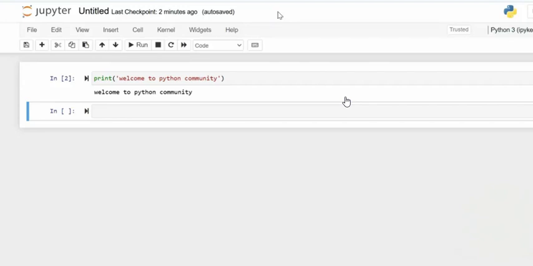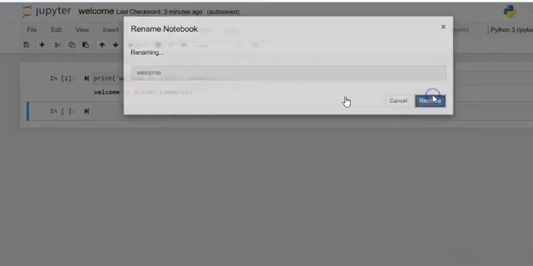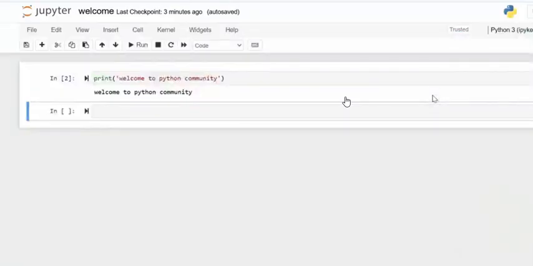So let us understand. First, you have to save this file, which is by default untitled. In case you don't save it, it is by default saved with the name Untitled. So let me give a name very easy to remember, called welcome, and I just rename. So this file, where is it created? Around 50% of the participants in my live lectures, if I ask them after 1 or 2 lectures where this file is, they don't know. This is a big problem.